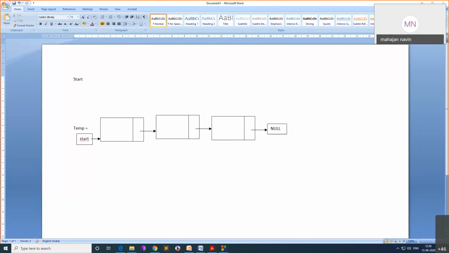In the exam you will have only three questions about this: single linked list, double linked list, and circular linked list.